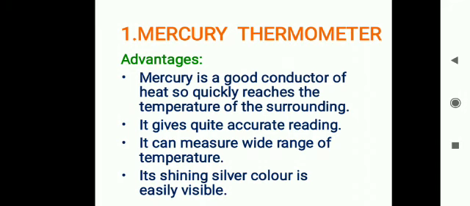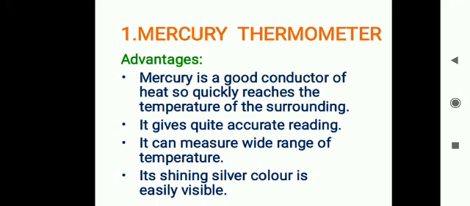Mercury is a good conductor of heat, so it quickly reaches the temperature of the surrounding. It gives quite accurate reading because it does not stick to the surface of the tube. It can measure a wide range of temperature as it has a high boiling point, that is 357 degrees Celsius, and a low freezing point, that is minus 39 degrees Celsius.